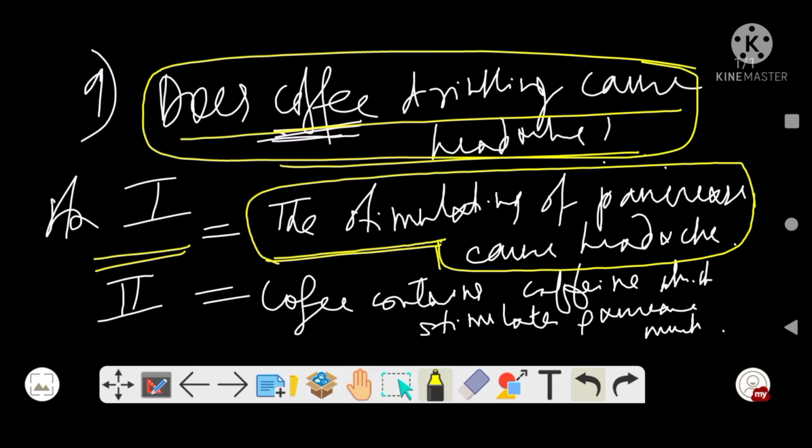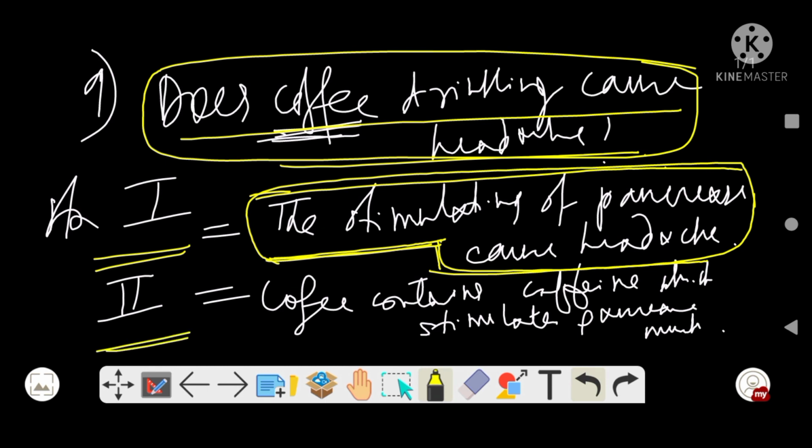The question is whether coffee causes headache or not, right? Okay, the first statement is, the stimulating of your pancreas enzyme cause headache. So I don't think stimulation of pancreas enzyme causes headache. No, talking from health sciences point of view, this is not a point to be considered.